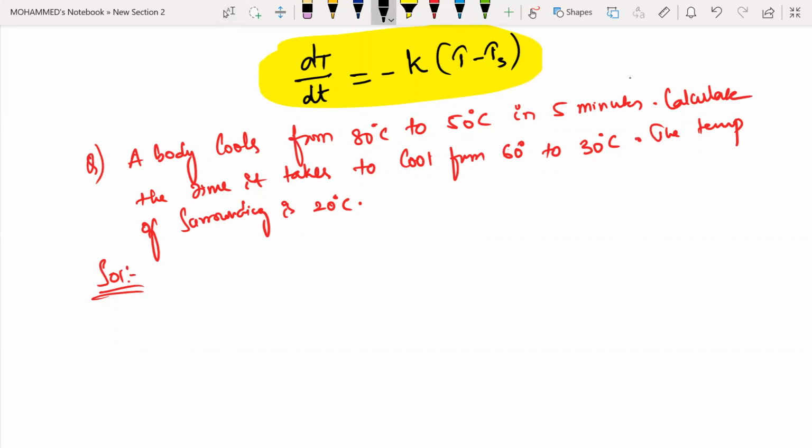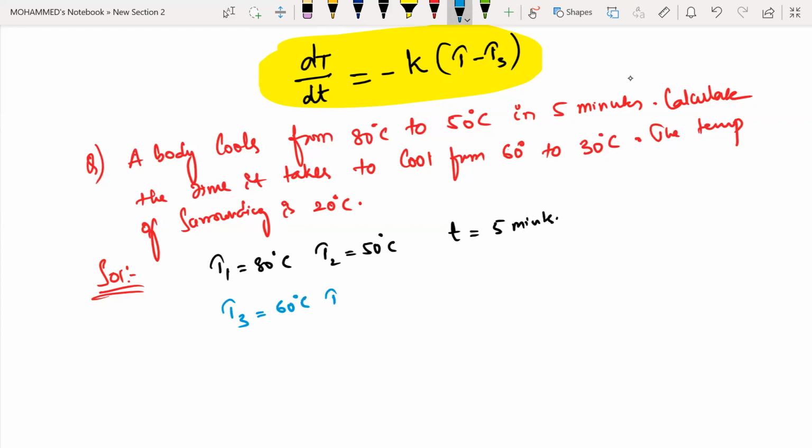Now see the question. A body is cooling from 80 to 50, so T1 is 80 degrees centigrade, T2 is 50 degrees centigrade, in time t equal to 5 minutes. The next one is cooling from T3 equal to 60 degrees centigrade to a new temperature T4 equal to 30 degrees centigrade. The temperature of the surrounding is 20 degrees centigrade.